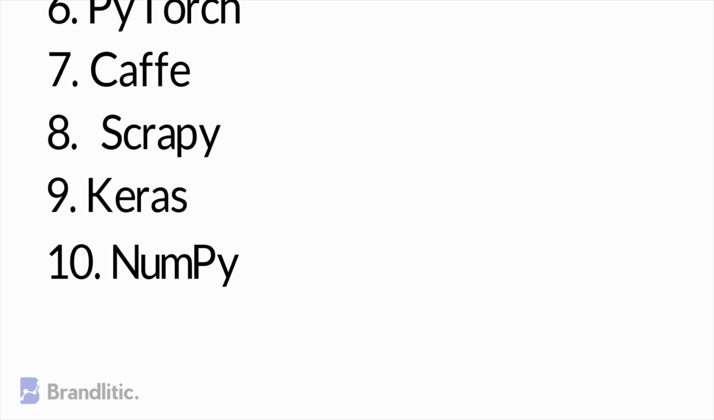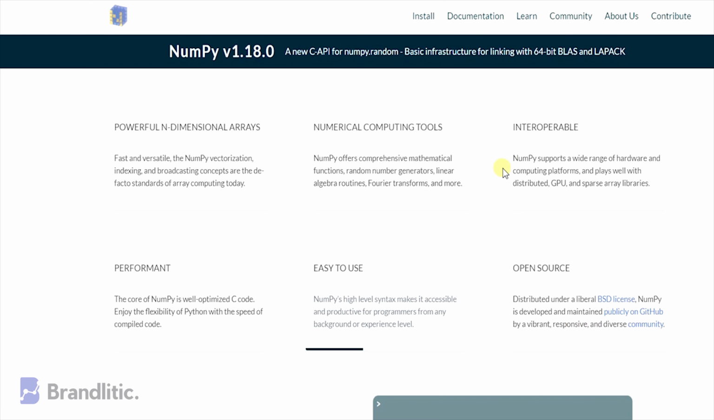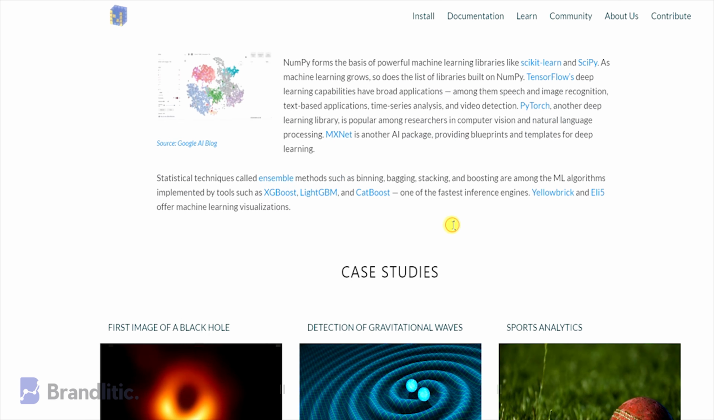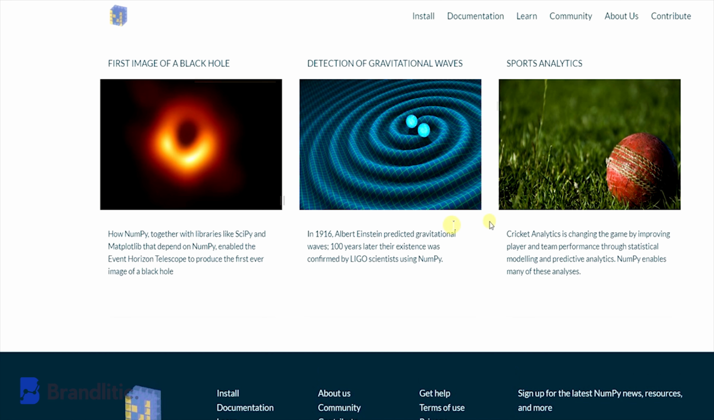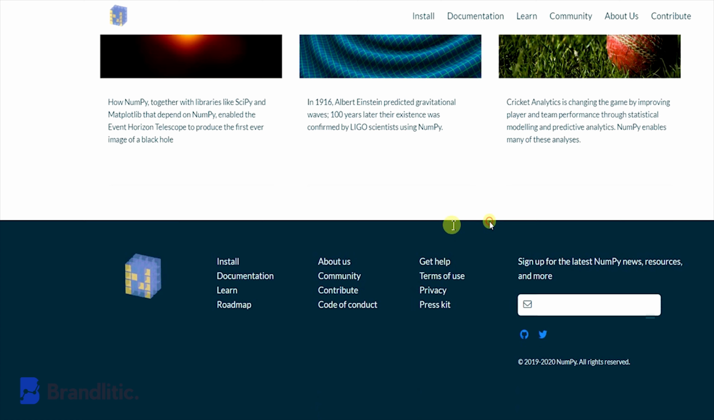Number 10. NumPy. NumPy is a fundamental package needed for scientific computing with Python. It's an excellent choice for researchers who want an easy-to-use Python library for scientific computation. In fact, NumPy was originally designed for one purpose, that is to make array computing a lot easier.